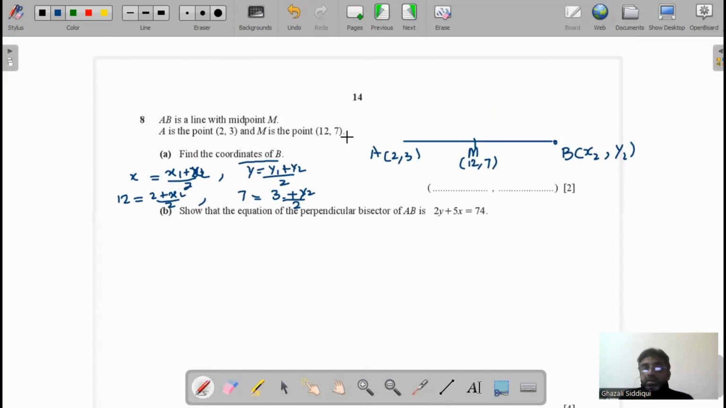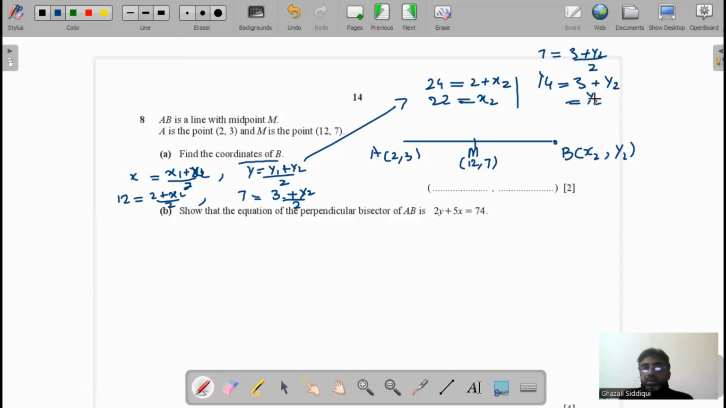Now we find this value. The process is shown here. 12 times 2 is 24, 2 plus x2, so x2 will be equal to 22. And same as y: 7 equal to (3 plus y2) over 2. It means 2 times 7 is 14. Now 3 plus y2 equal to 14, so y2 is 14 minus 3, which is 11. And this point (22, 11) is the endpoint.